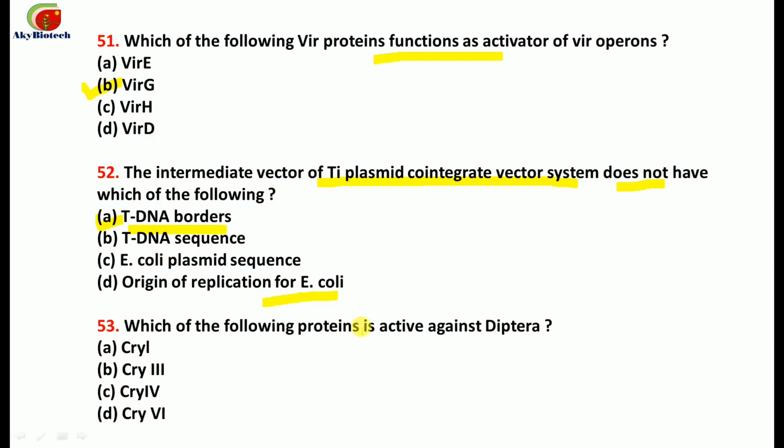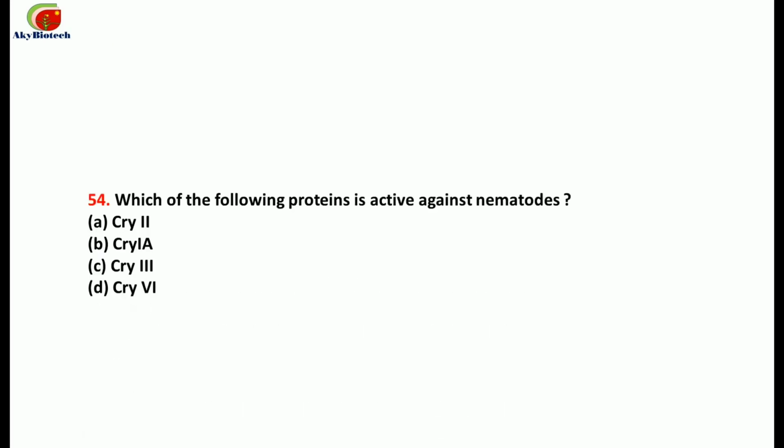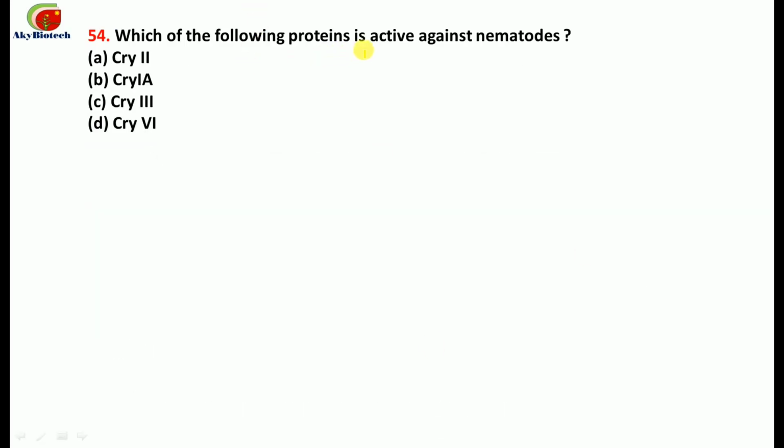Next, which of the following proteins is active against Diptera? So the correct option is this one, that is C, Cry4. Which of the following proteins is active against nematodes? All these questions related to the Cry proteins are very important questions, and have been asked many times in the examination. So the correct option against nematodes is Cry6.